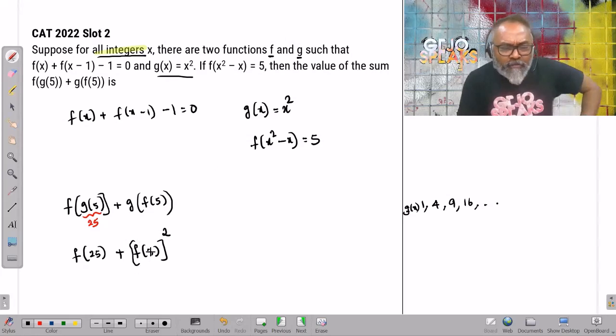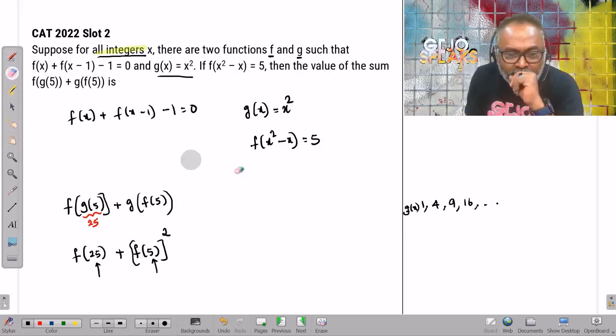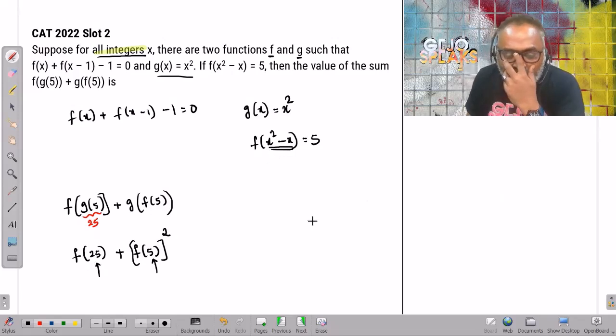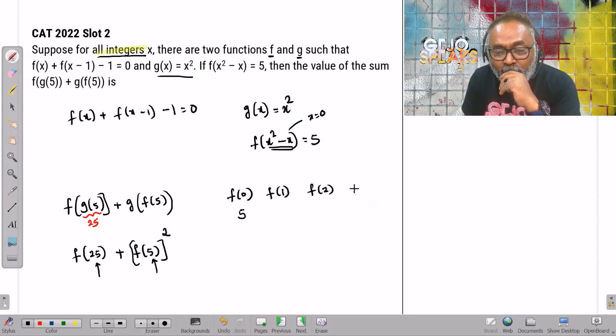Now, for me to figure this out, I need to understand what will be the fifth value of that sequence, and what will be the 25th value. Now I need to understand how the sequence behaves. What this is telling me is that it is giving me some values. Imagine we put x equal to 0. 0 can be the first term, it doesn't matter. If x equals 0, f of 0 will be equal to 5. I don't know what f of 1 is, and the sequence moves f of 2, f of 3, f of 4. This is like the first term, second term, third term, and so on.